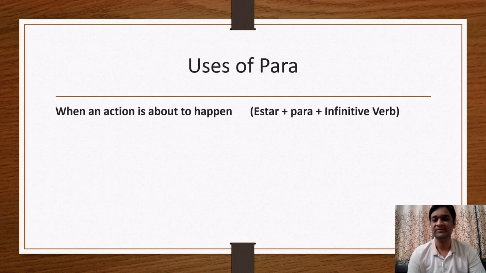Estar changes depending on the subject. You must remember the six forms of estar: estoy, estás, está, estamos, estáis, and están. So after the verb estar, we have to use para before the infinitive verb, which means an action is about to happen. Let's check this use with the help of examples.